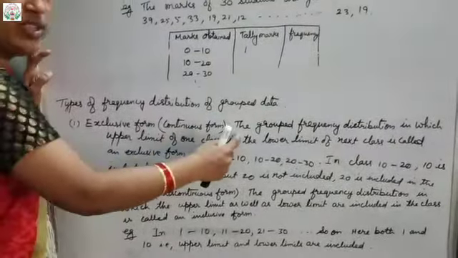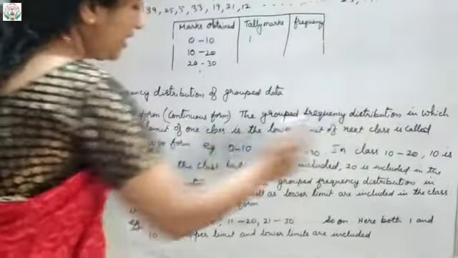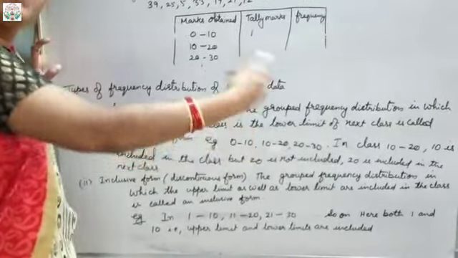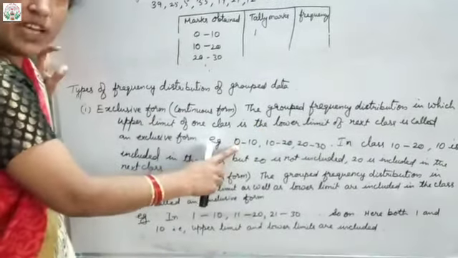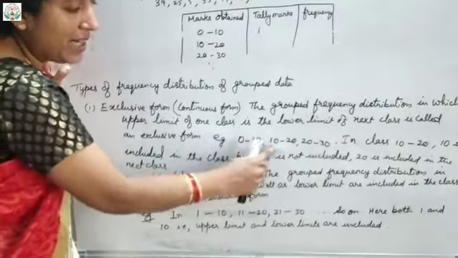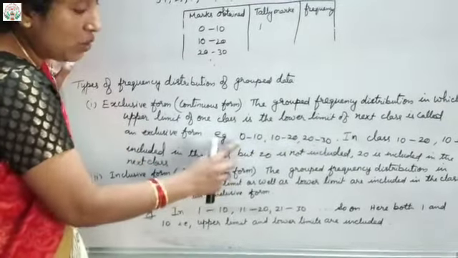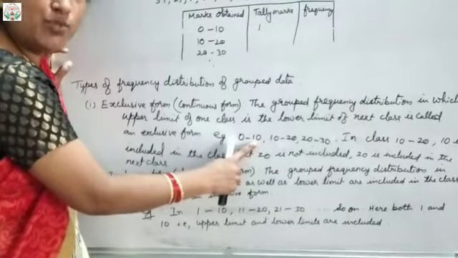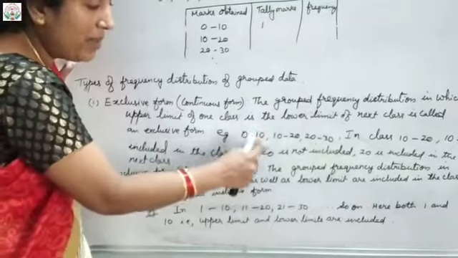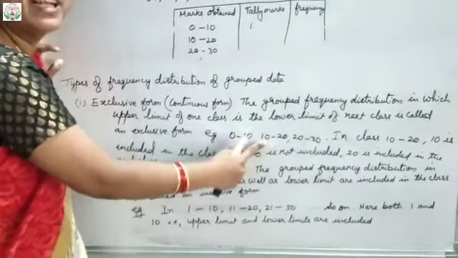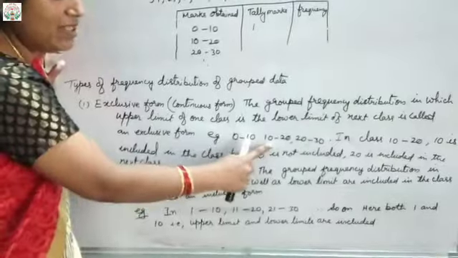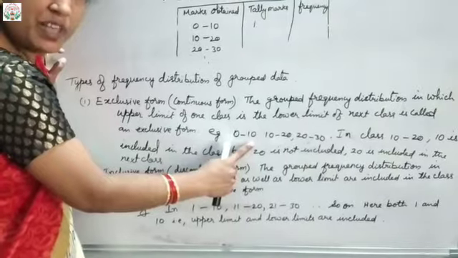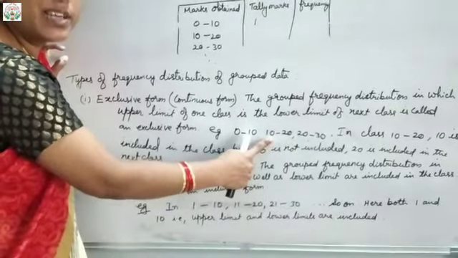In exclusive form, what is that? The grouped frequency distribution in which the upper limit of one class is the lower limit for the next class. For example, suppose I have written the class intervals like 0 to 10, 10 to 20, 20 to 30, likewise. So here what happens? The lower limit is 0 and the upper limit is 10. So this upper limit is the lower limit for the next class. You can see here also 10 is there, here also 10 is there, right? So the upper limit of the first one is the lower limit for the second one.